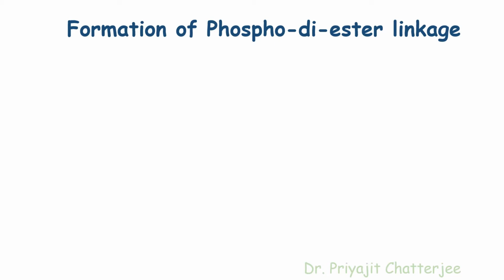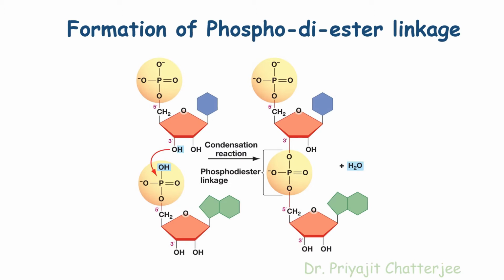What is phosphodiester linkage and how is this kind of linkage formed? Phosphodiester linkage is created when a phosphoric acid molecule, that is H3PO4, is linked with two hydroxyl groups, that is OH, of two other molecules, forming two ester bonds and removing two water molecules.